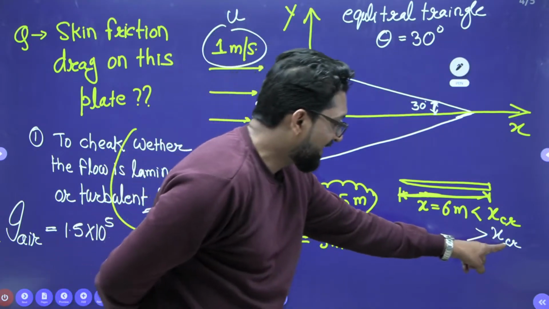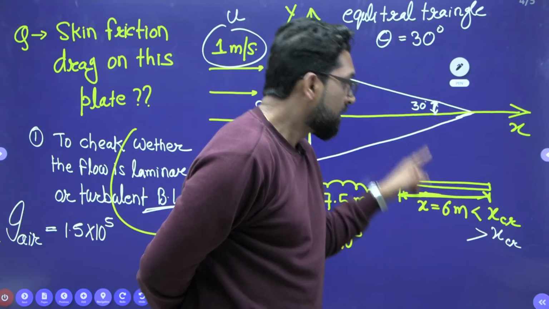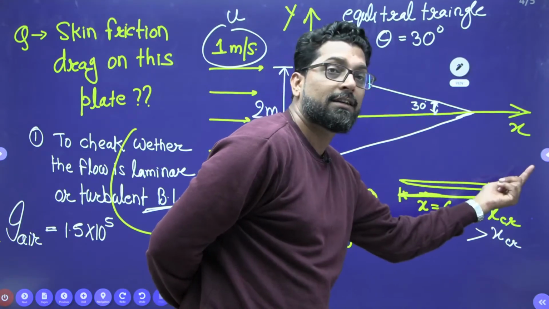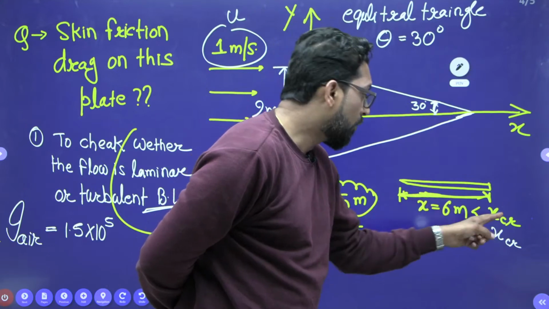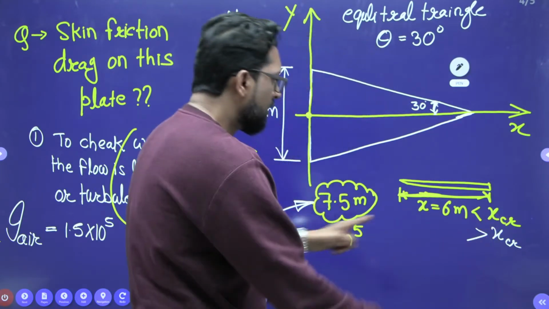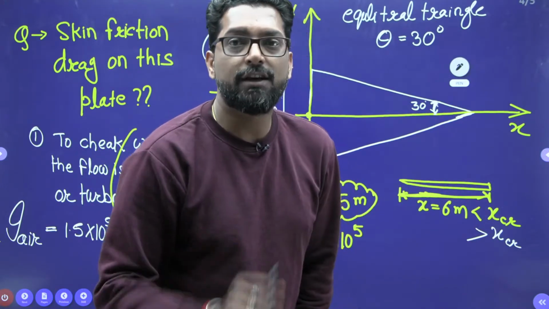So if the x_cr is less than this dimension, the flow is laminar up to x_cr, but after that the flow is turbulent. Now, if 6 meter is less than x_cr, we can say that over the whole plate the flow is laminar.